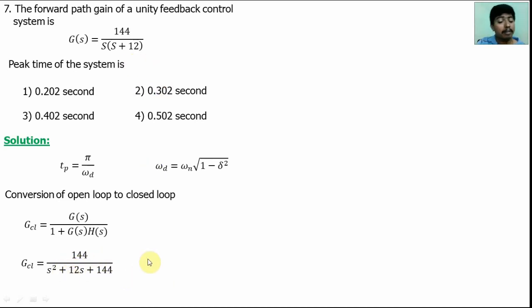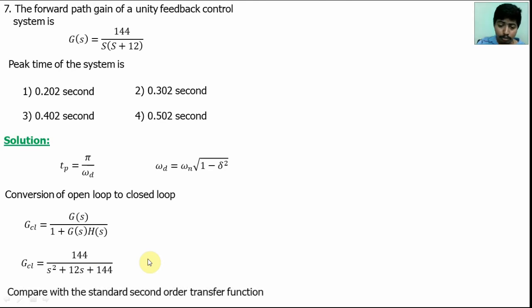Now compare with the standard second order system. We will get omega n square is equal to 144. 2 del omega n is equal to 12. So from that omega n value will be 12. Substitute here, del value will be 0.5.